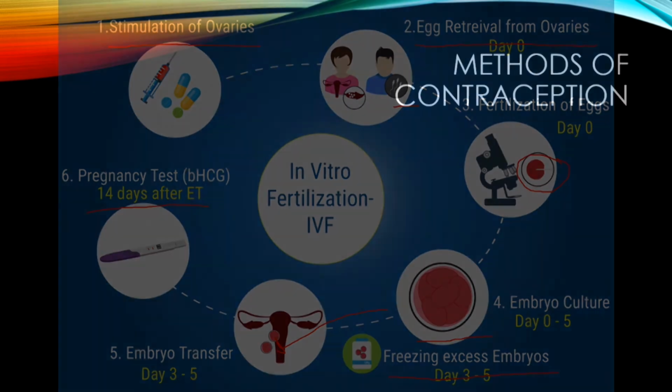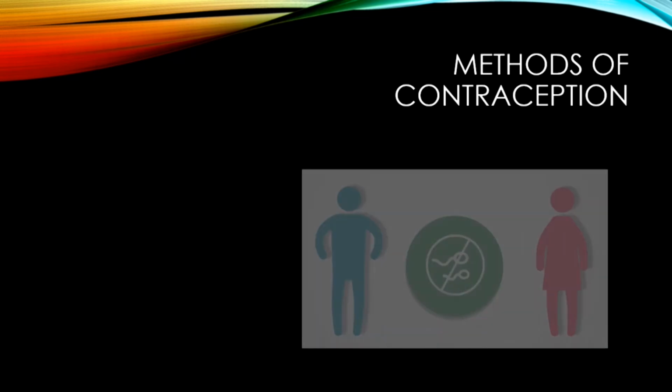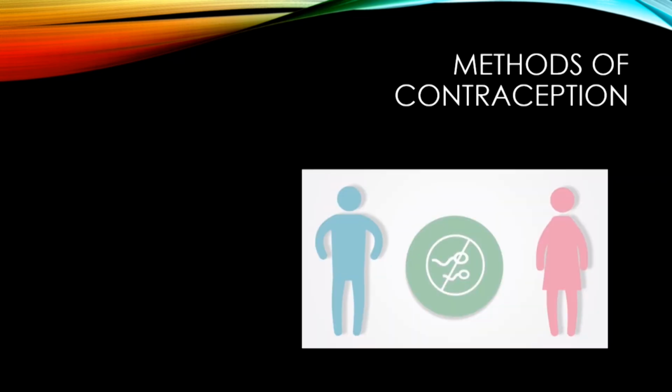So again, there are people who might not want to have children, and that's where contraception comes in. Now, maybe if a couple don't want the sperm cells and egg cells to meet, they don't want to have kids, but they do want to have sex, that's where contraception comes in. Again, there's three main kinds. The first kind is mechanical contraception, where we have